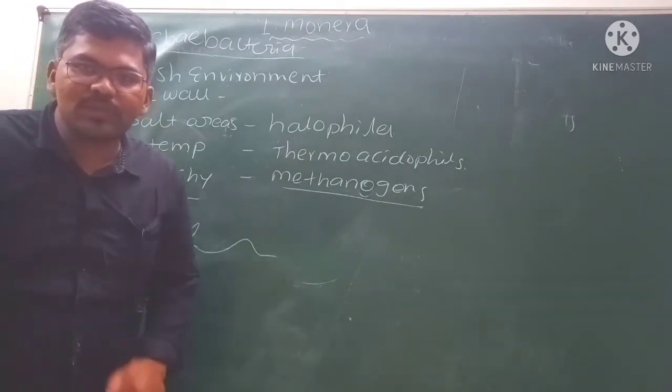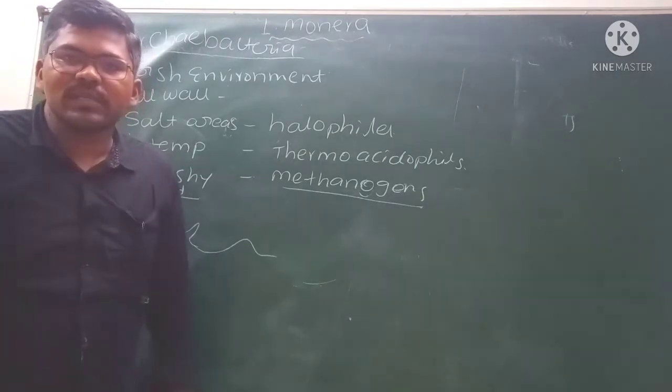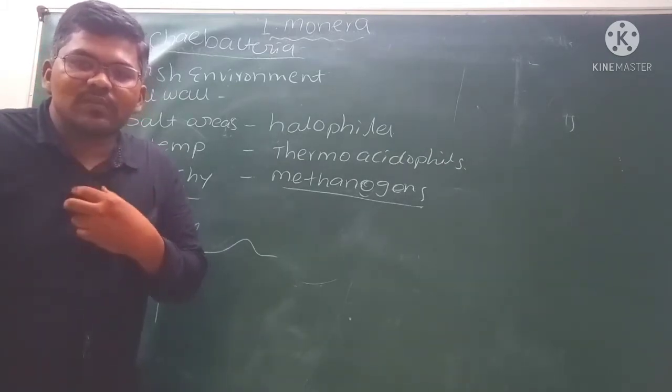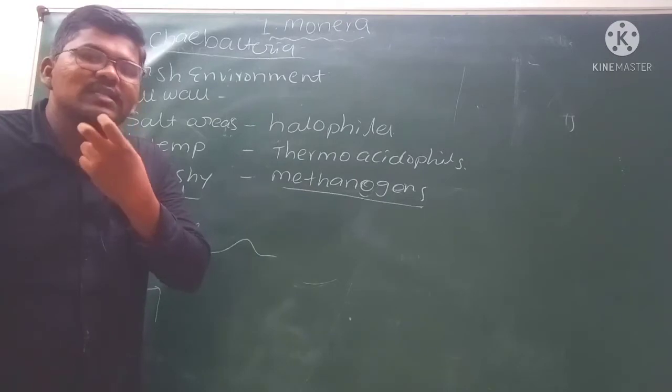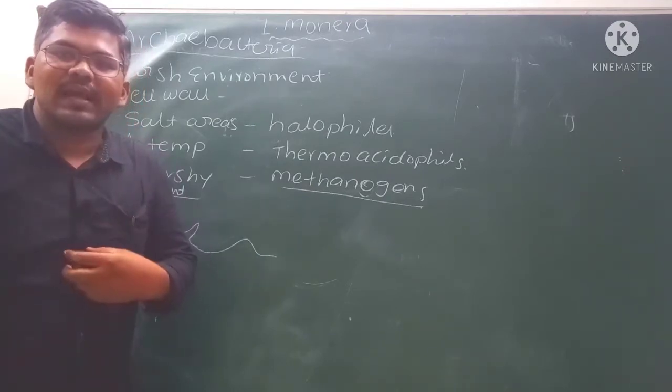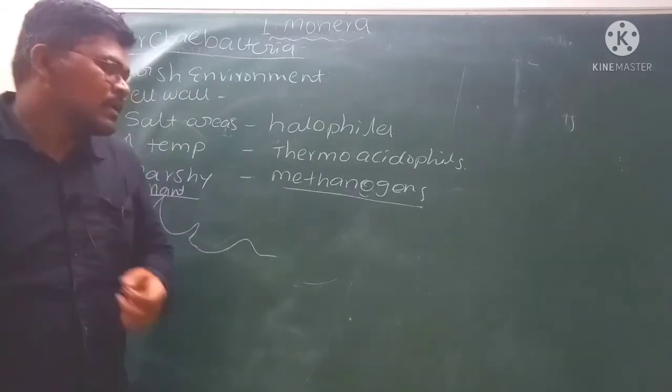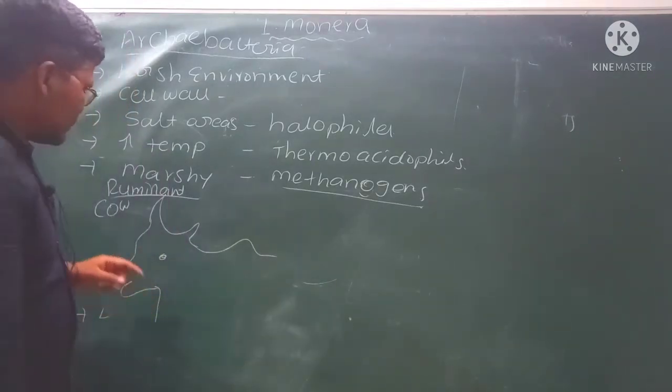But human beings are not ruminants. Why? Because we swallow the food one time only. We do mastication and swallow the food one time only. We do not bring the food back into the mouth to masticate a second time. Hence human beings are not ruminant animals.